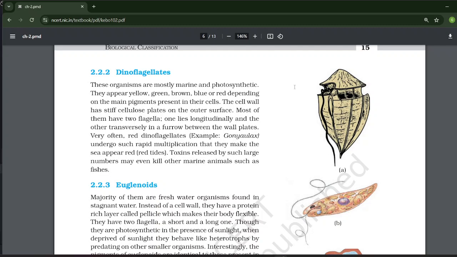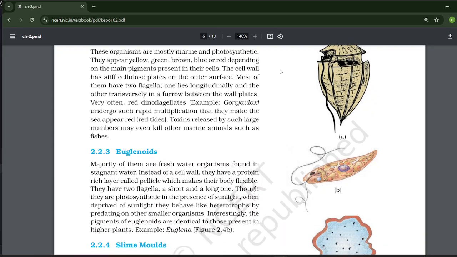Dinoflagellates: these organisms are mostly marine and photosynthetic. They appear yellow, green, brown, blue or red depending on the main pigment present in their cells. The cell wall has stiff cellulose plates on the outer surface. Most of them have two flagella; one lies longitudinally and the other transversely in a furrow between the wall plates. Very often, red dinoflagellates, for example Gonyaulax, undergo such rapid multiplication that they make the sea appear red, which is known as red tides. Toxins released by such large numbers may even kill other marine animals such as fishes.